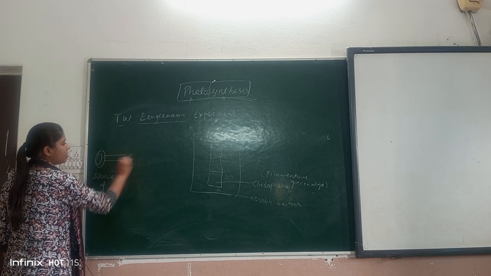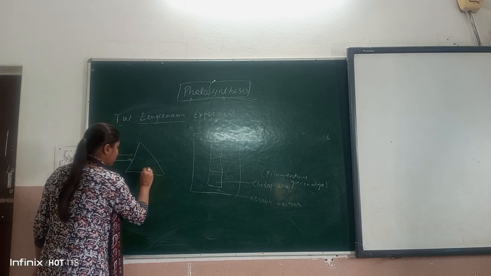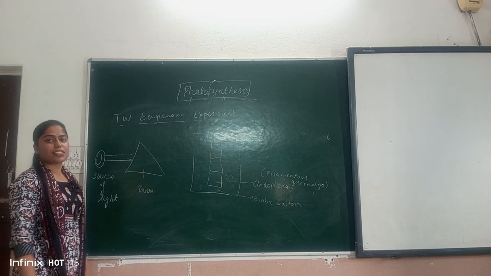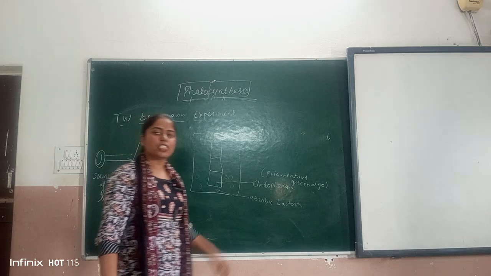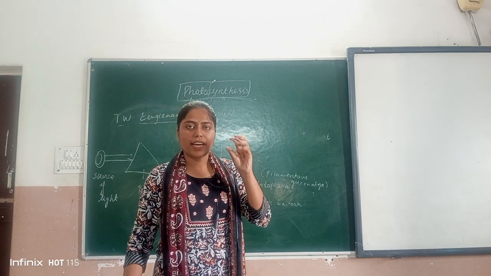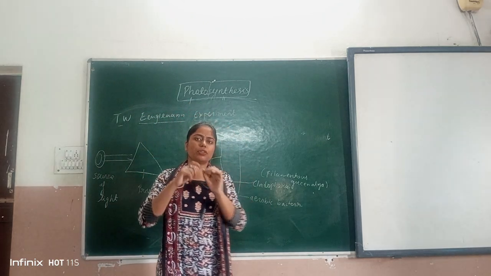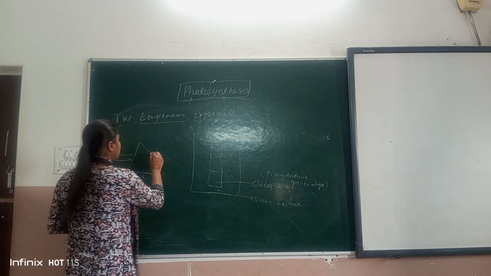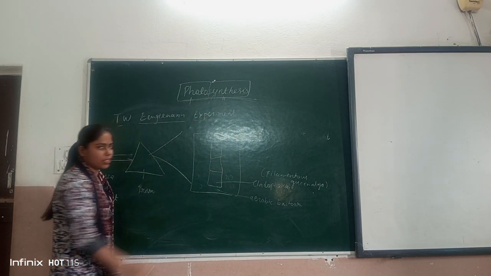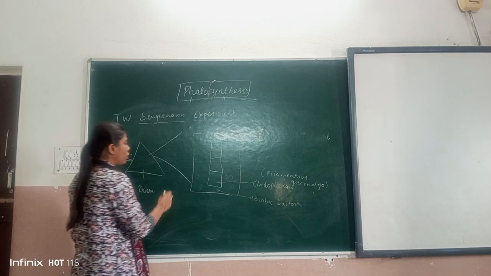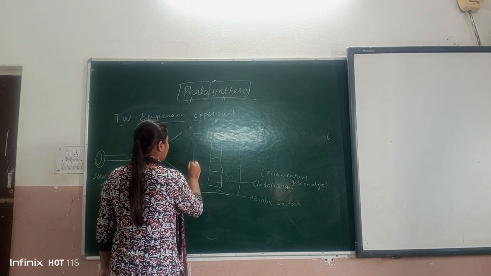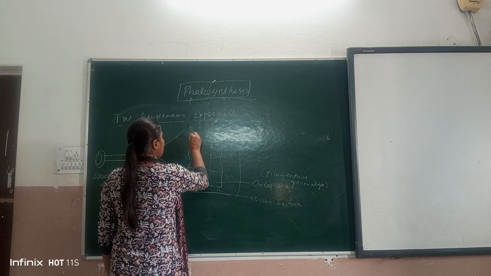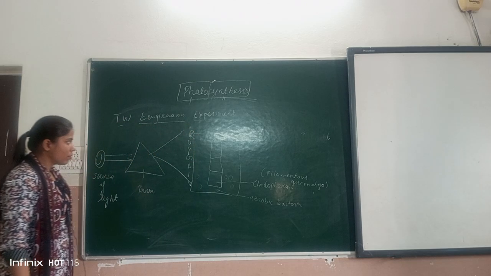The light from the source comes onto a prism, and as we have studied in class 10, whenever a source of monochromatic light falls on a prism, the prism will scatter the light. Okay, so the prism scatters that light in the form of VIBGYOR. This is the scattered light.